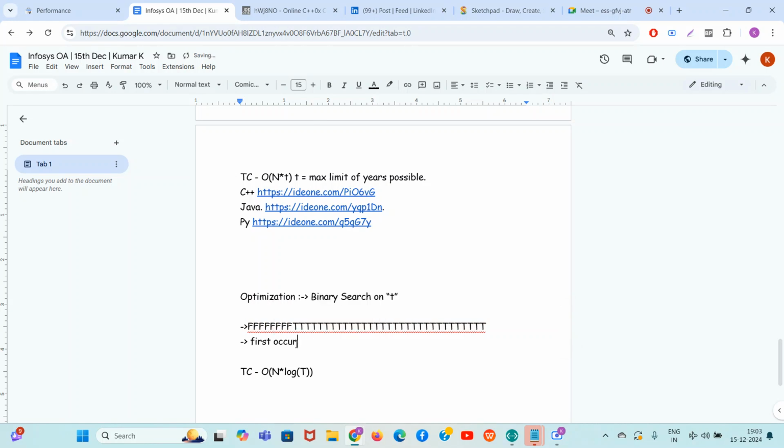If you don't know, you can just search on Google: given a sequence of f and t, how to find the first occurrence of t using binary search. So the first occurrence of t you can find using binary search, but binary search is the more optimized version, okay?